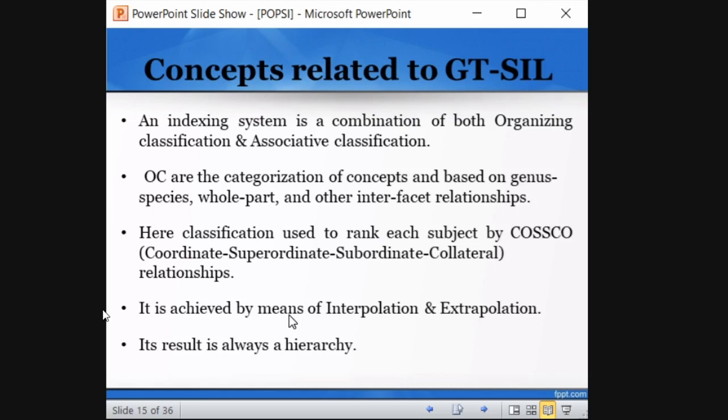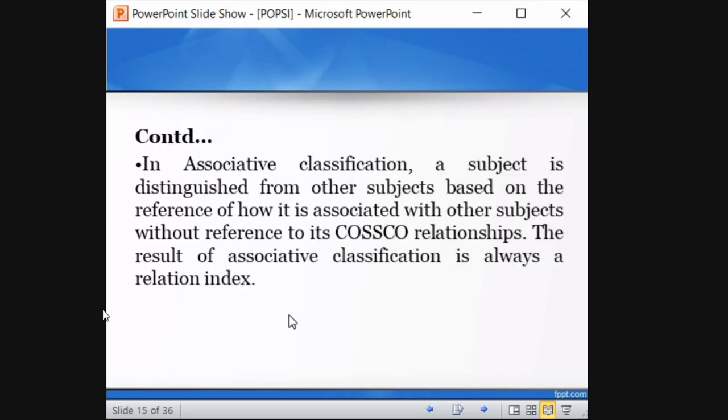I'm not going into these relationships in detail because I want you to know the concept only. My aim is to teach you POPC, so you must understand the concept. Organization classification uses this scheme to classify and rank subjects, based on genus, species, whole part. It is achieved by means of interpolation and extrapolation. It always results in a hierarchy. Hierarchy means top to bottom, a certain level of arrangement.